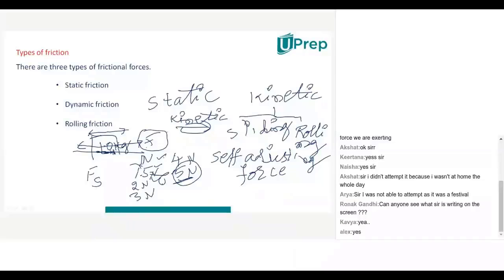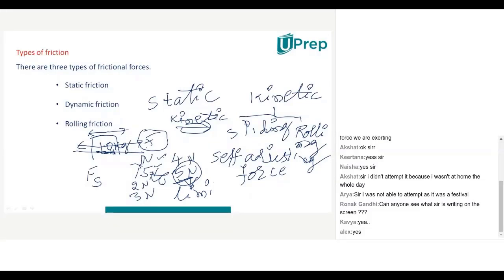Very good. So that means if you go on increasing the force on any object which is there on another surface, what happens is the object will not move. That means up to that limit, the frictional force will balance the applied force. So that means it is self-adjusting itself, and the maximum limit which it can reach will be called limiting friction. This 5 Newton, now whatever example I gave, this 5 Newton will be called which friction?